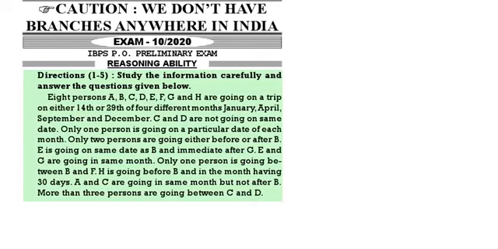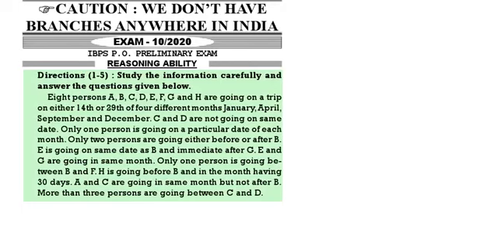8 persons A, B, C, D, E, F, G, H are going on a trip either on 14th or 29th of January, April, September, December. C and D are not going on the same date. Only one person is going on one particular date. Only two persons are going either before or after B. E is going on the same date as B and after G. E and G are going in the same month.